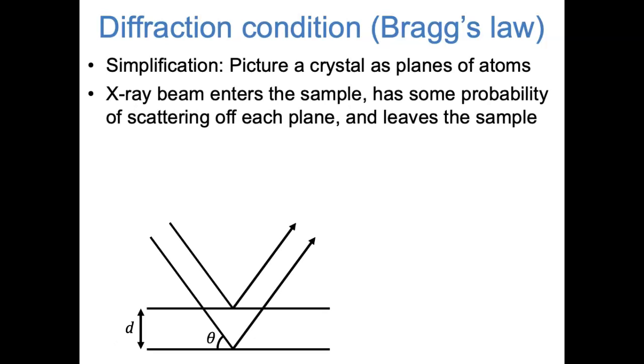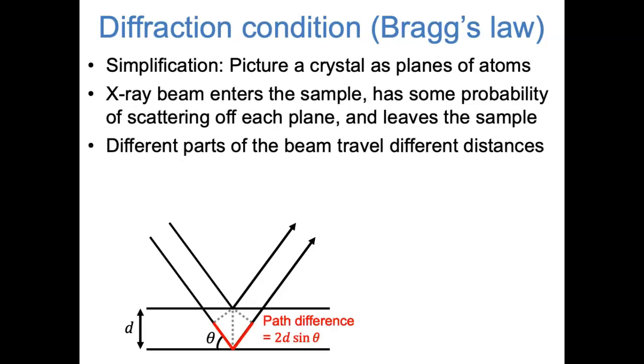Now imagine that a coherent X-ray beam comes into the crystal at an angle theta. When I say a coherent X-ray beam, I mean all the peaks and troughs of the X-ray beam are lined up. When the X-ray beam arrives at electrons in the crystal, it has some probability of scattering off each plane of atoms. Eventually, the X-ray beam leaves the sample. This picture is showing us 2 possible paths that the X-ray beam can take through the crystal. One where it scatters off the top plane of atoms, and one where it goes 1 layer deeper and then scatters off the second layer.